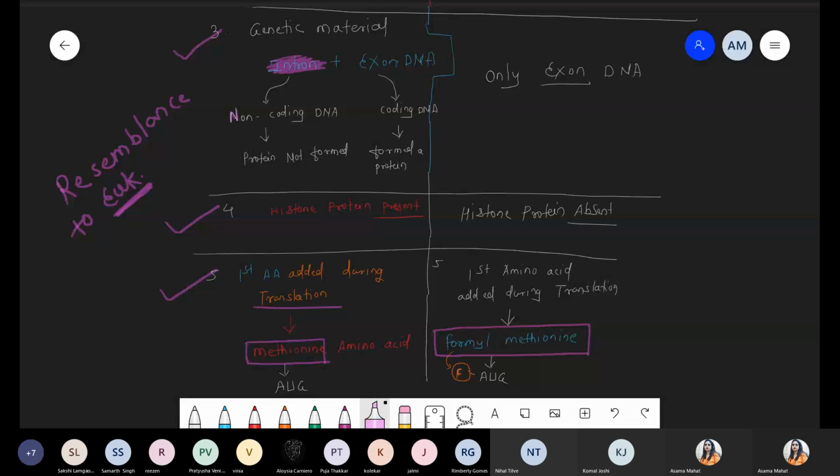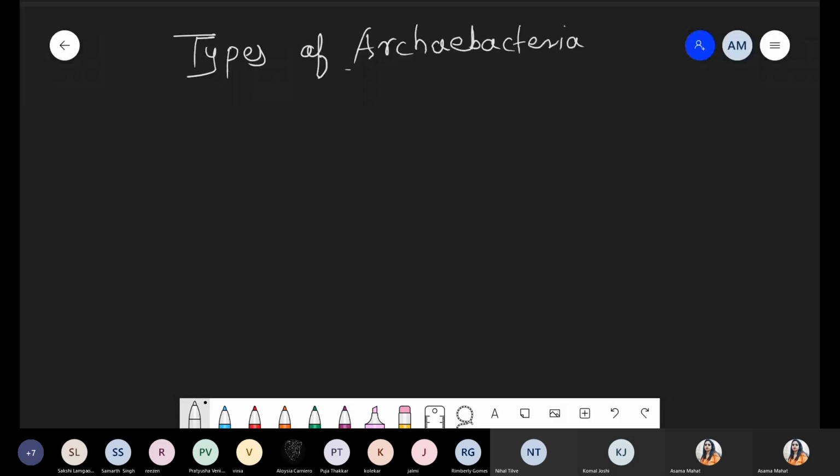So next part, we are talking about types of archaebacteria. This point is again seen repeated in the case of microbes, and some part is related to methanogens in global warming, the release of methane gas. So this point will also repeat, but we quickly revise it here.